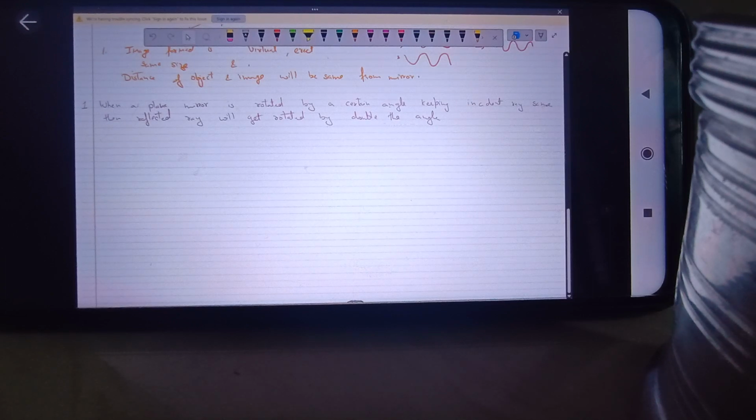Wherever the question is asked regarding this concept, say a mirror is rotated by a certain angle, by how much will the reflected ray be rotated? It will be rotated by double the angle. Okay, let's discuss how it happens, or how we can prove it.